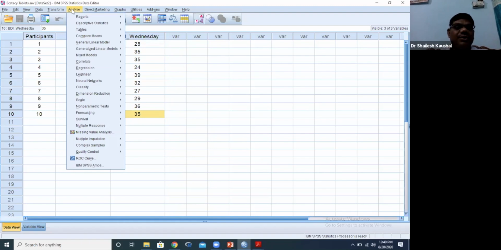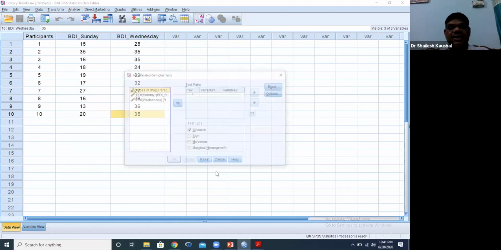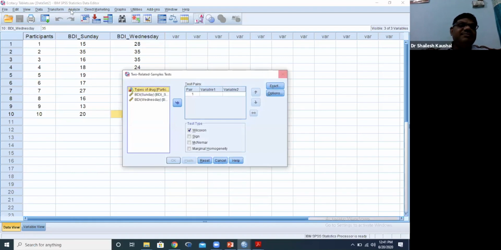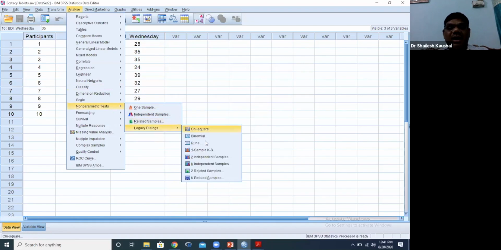Now, because we know that the data is not normal and homogeneous, what will we do? So directly I am comparing two related samples. Here, two related samples. Again you can see: Analyze, Non-parametric test, two related samples. Two related samples means paired sample t-test.